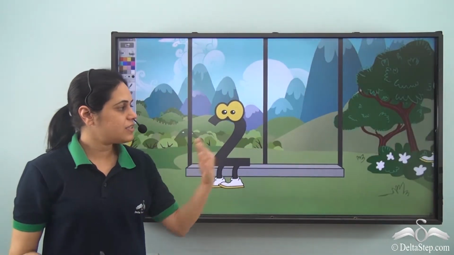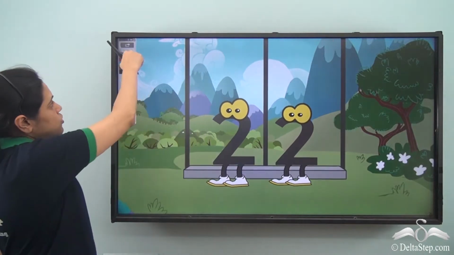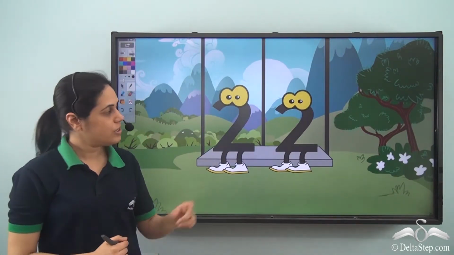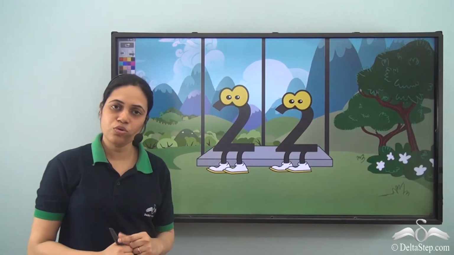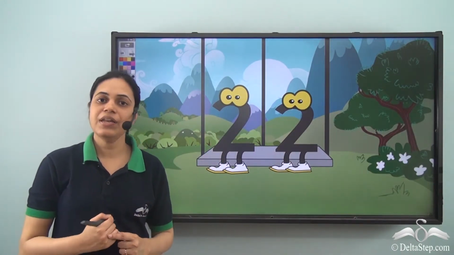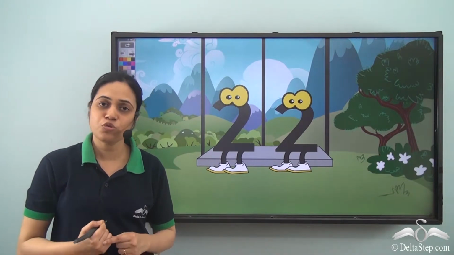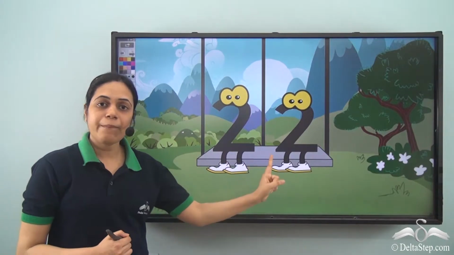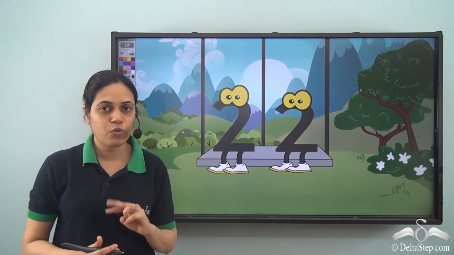After 1, it is the turn of number 2. So 1 gets down the swing and 2 gets on the swing. So after 21, the number which we have is 22. What is the number name? Once again, the number name consists of 2 parts.